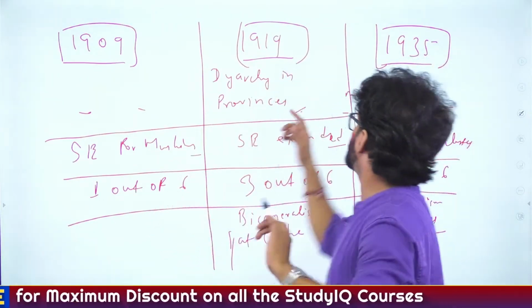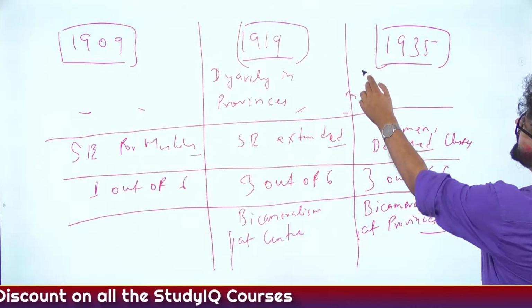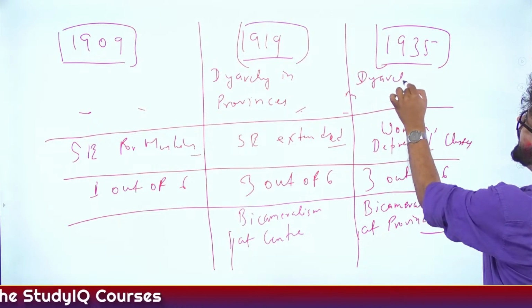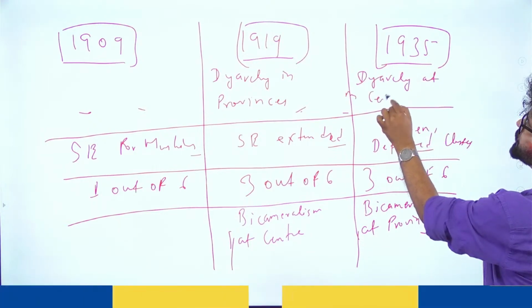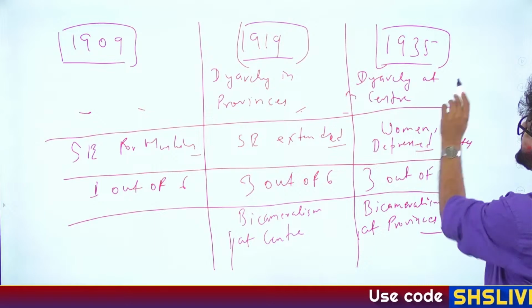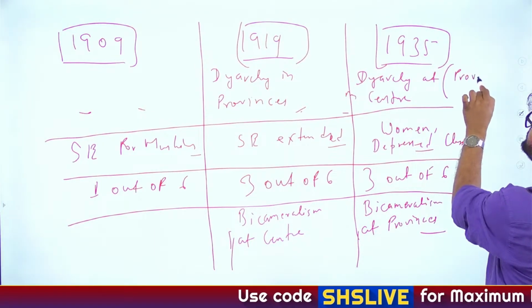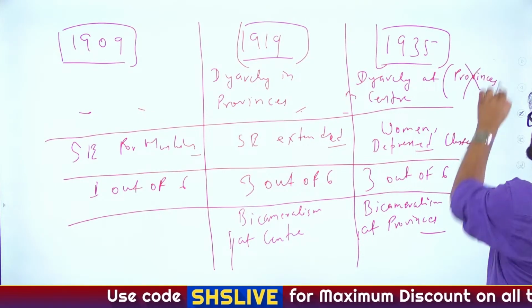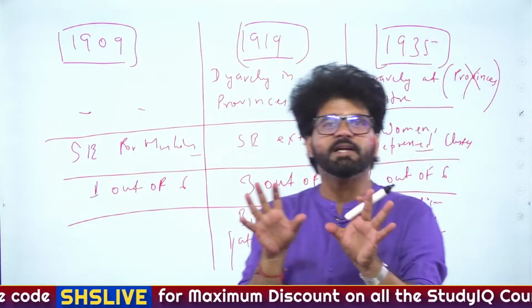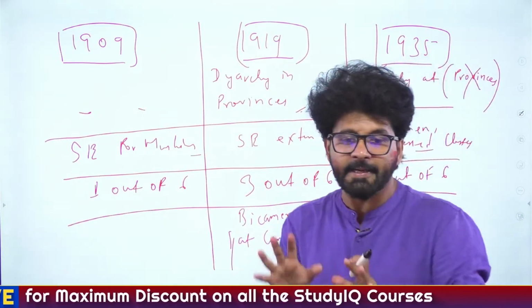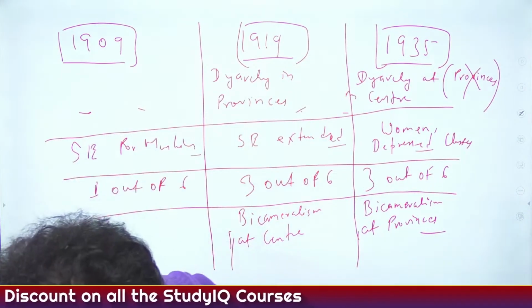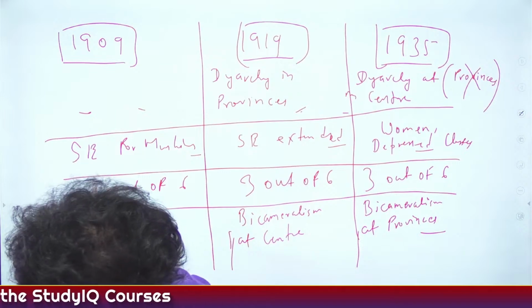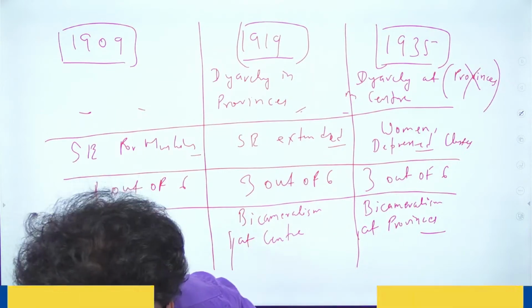And later on, when we'll talk about 1935 Act, diarchy in provinces will be abolished and diarchy at center will be introduced. Please remember this. Diarchy in provinces, they will be abolished. Provinces gone. It will be introduced at center. So these are some important points which you have to keep in mind. They are very important point. And once you are doing the comparative analysis, you are understanding things in a much better manner.